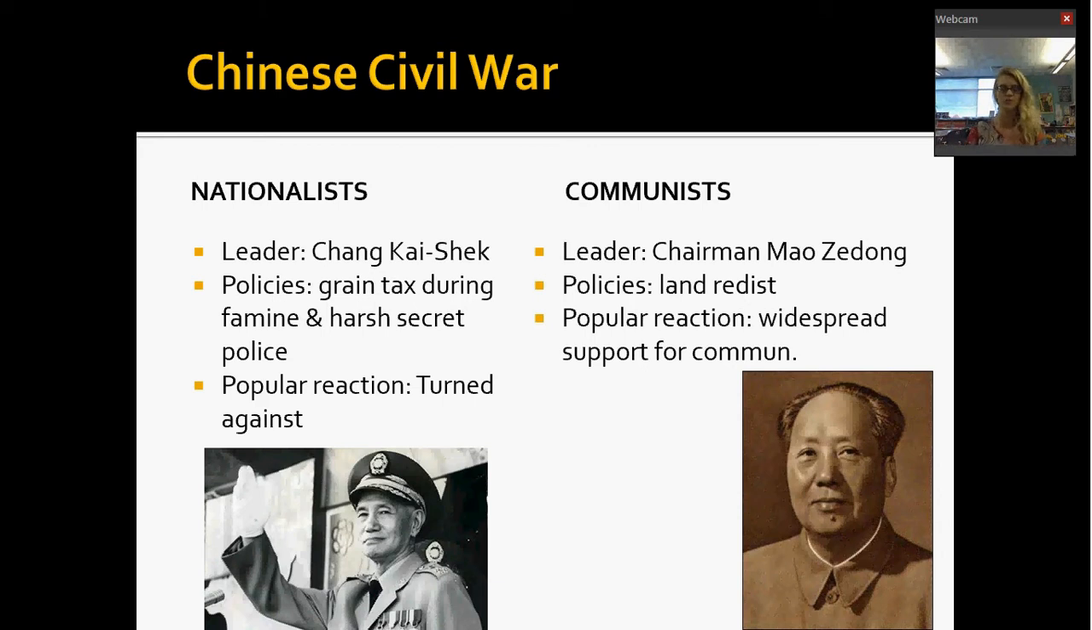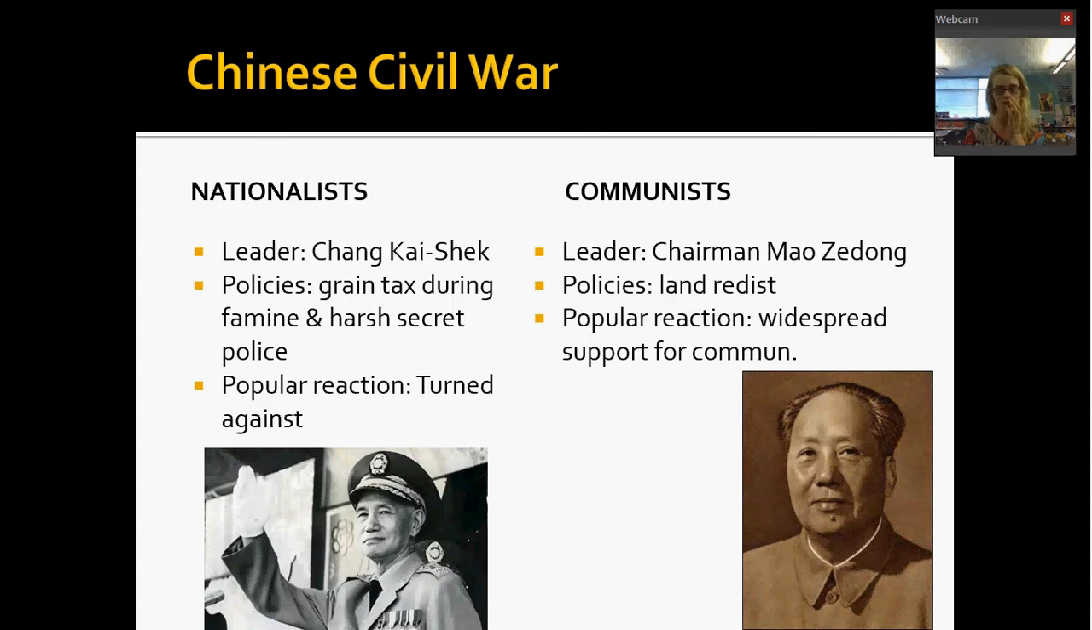So let's think about this for a minute, where China is in the world. Who are we going to support as Americans? Well, we're going to support the nationalists, right? Because we don't like communists. Who's going to support the communists? The Soviet Union. They want to see communism spread, right? We're trying to see the spread of communism stopped. Remember that Truman Doctrine, right? We want to see the stop of communism spreading.